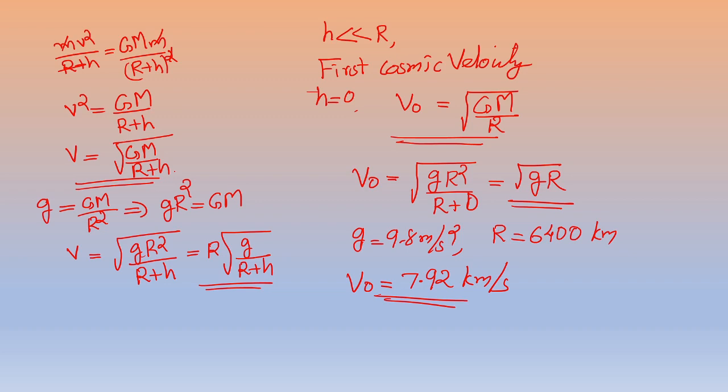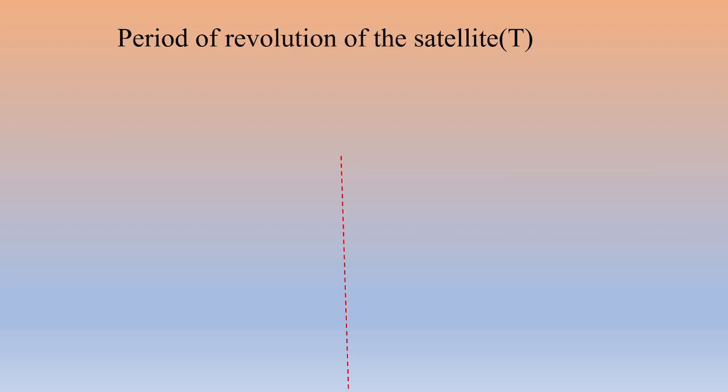Next we are going to see, when a satellite is revolving around the Earth, there is another term, that is the period of a satellite. What is the period of the satellite? It is the time taken by the satellite to complete one revolution. That is called the period, that is capital T.